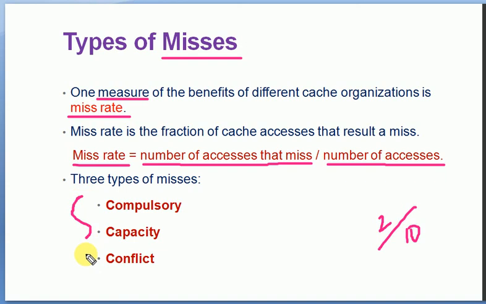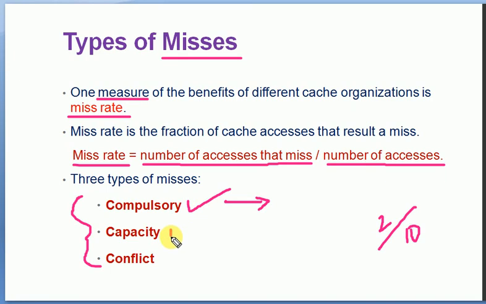And there are 3 types of misses. One is called compulsory misses. As the name indicates, this cannot be avoided. So compulsory misses are always there in any system. A compulsory miss is always compulsory.